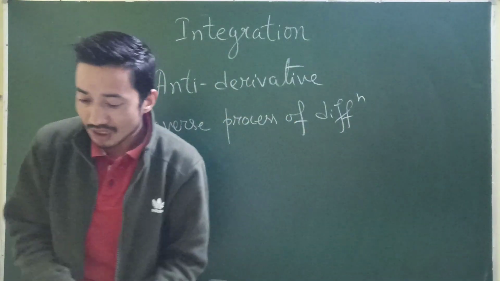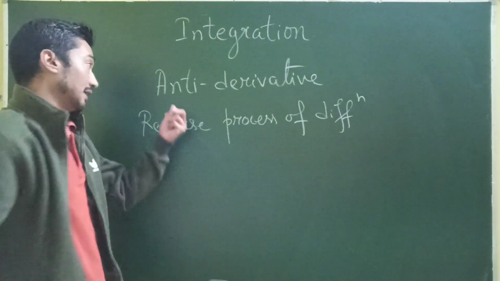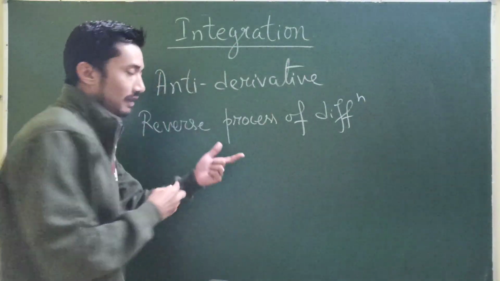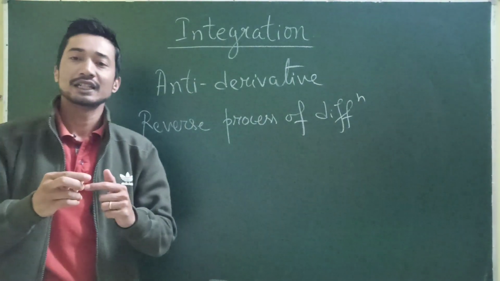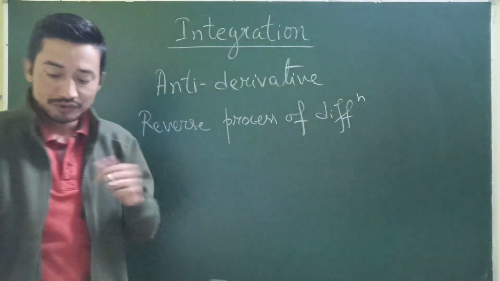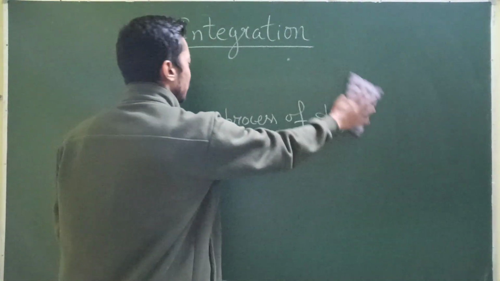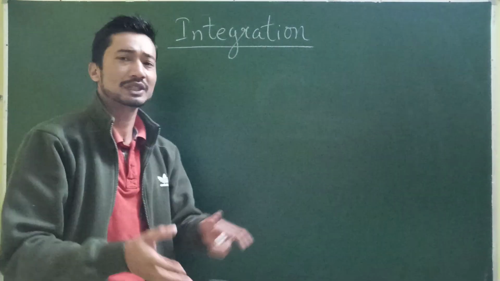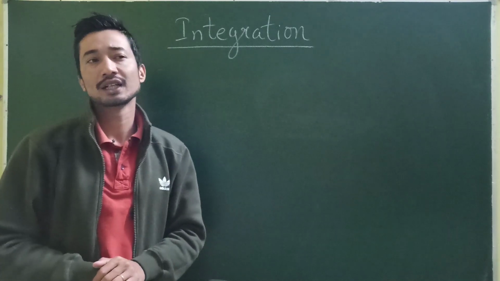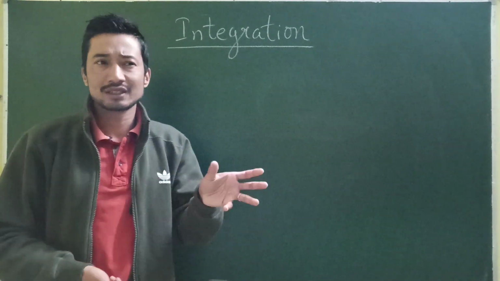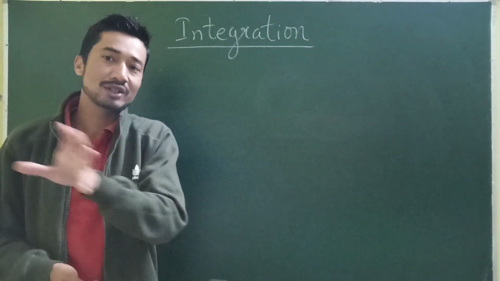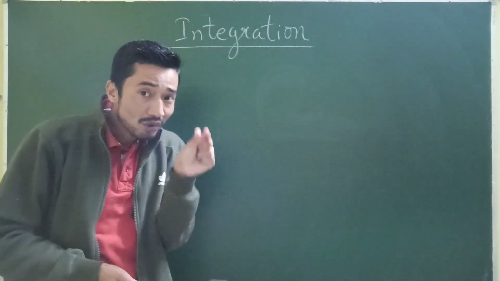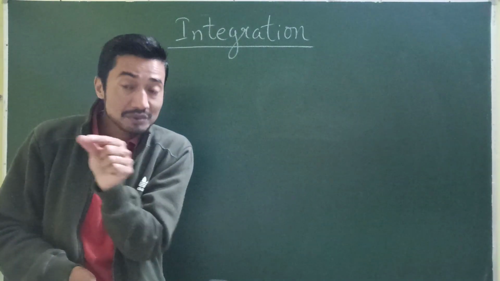Okay, right. So as I mentioned here, integration is nothing but the antiderivative, or the reverse process of differentiation. So if you remember, in differentiation, what did we do? In differentiation we did, as we were discussing, slope of tangents, generally instantaneous rate of change. So generally in differentiation, we talk about small things, isn't it? Small parts.